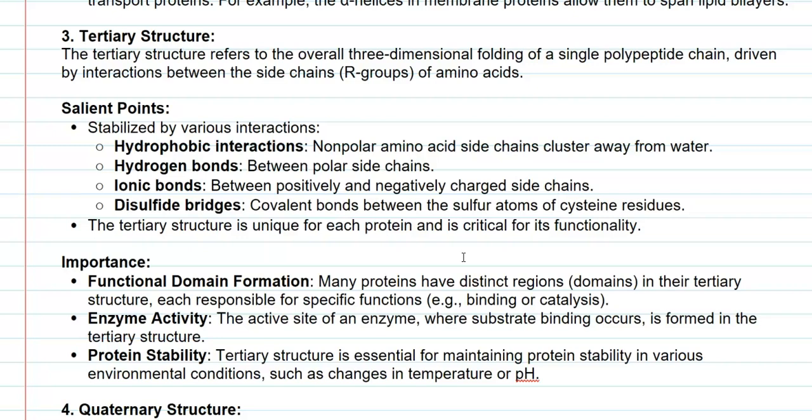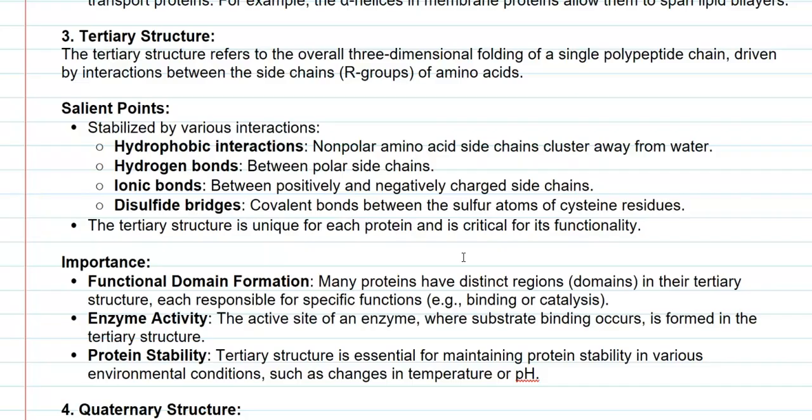The salient points of the tertiary structure include: they are stabilized by hydrophobic interaction that allows the non-polar amino acid side chains to cluster away from the water. Hydrogen bonds mediate the arrangement between the polar side chains of the amino acids. Ionic bond interactions facilitate the interaction between the positively and negatively charged side chains of the amino acids. Disulfide bridges refer to covalent bonds formed between the sulfur atoms of cysteine residues.